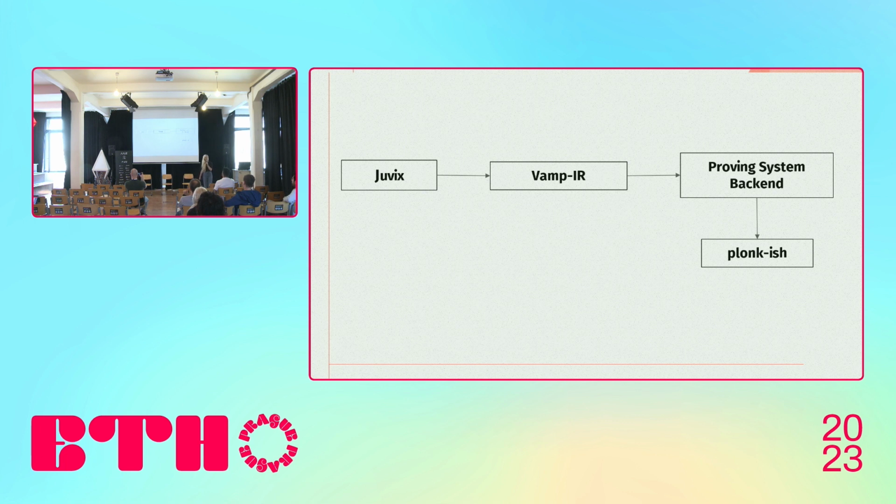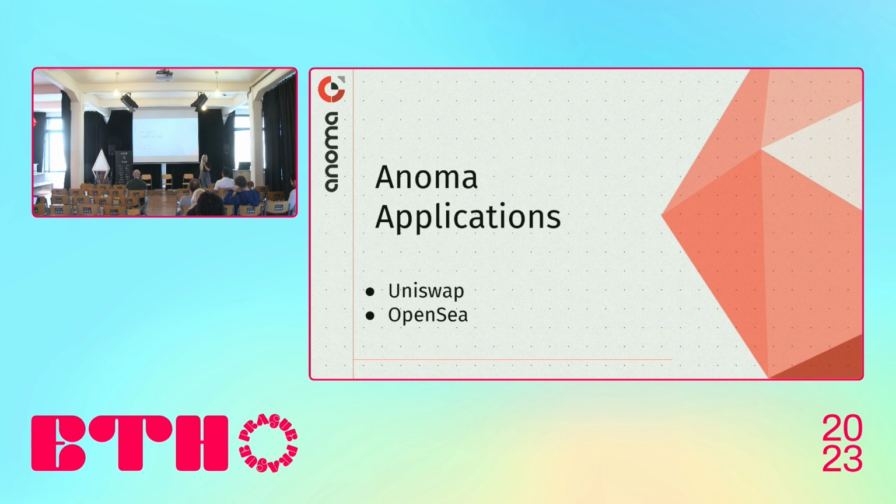So basically, by writing one application using the high-level Juvix language, which is effective and quite flexible for developers to work with and to create their types and business domain in the language, you can actually get the proving system you need. But in general, you can write any decentralized application using the Juvix language.